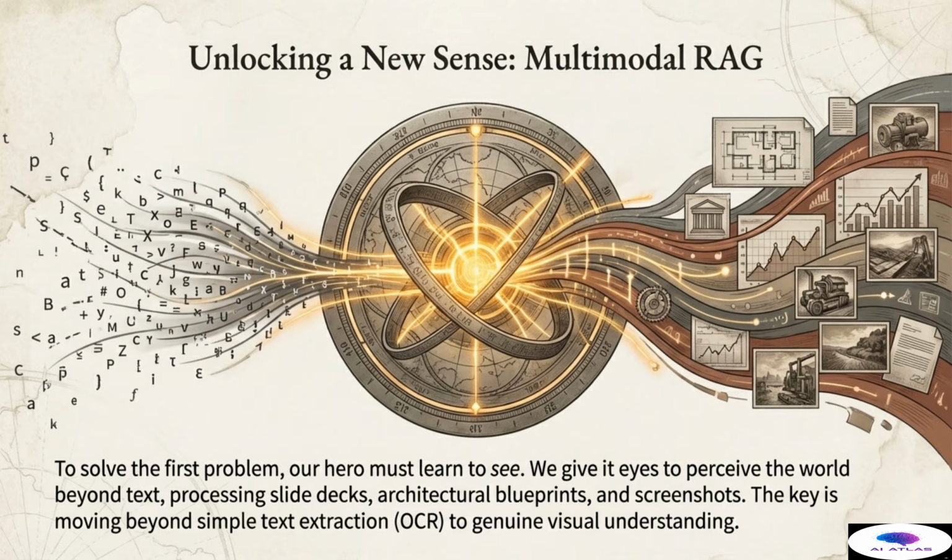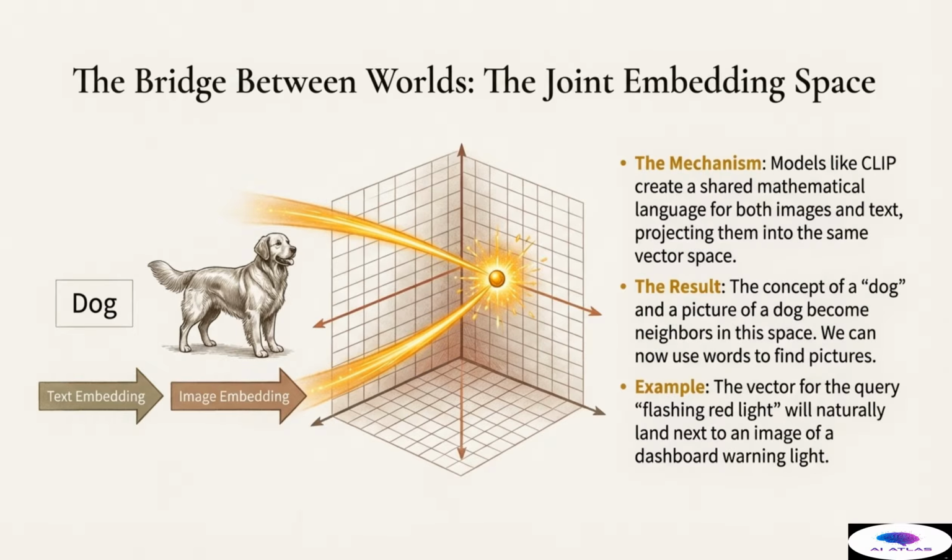This capability is the first major pillar in moving beyond RAG Flatland. So, how exactly do we achieve this feat of giving RAG systems true sight? The underlying technical answer lies in the creation of what we call the Joint Embedding Space. This space acts as the bridge between worlds, unifying text and visual data.